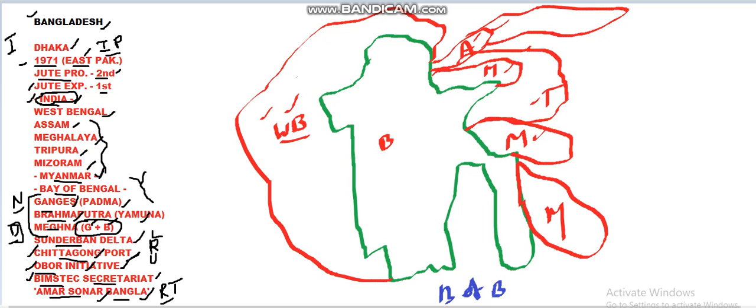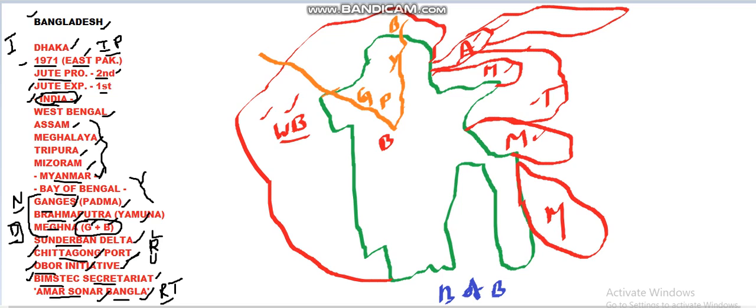It is flooded by the Ganges in this way. It comes from India here. This is the Ganges, and until here it is called Ganges, and in Bangladesh it is called Padma. From here the Brahmaputra comes inside. Until the Indian border it is called Brahmaputra, and from here on it is called Yamuna.